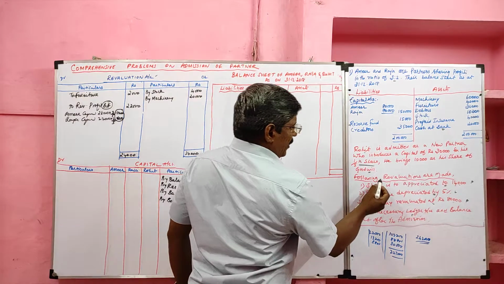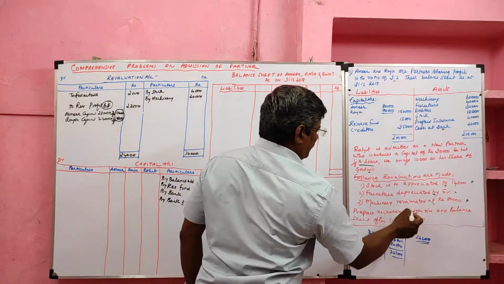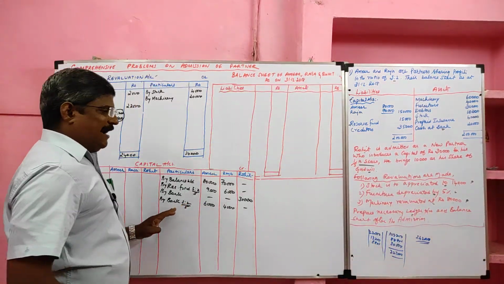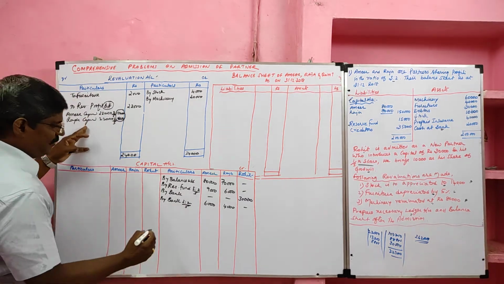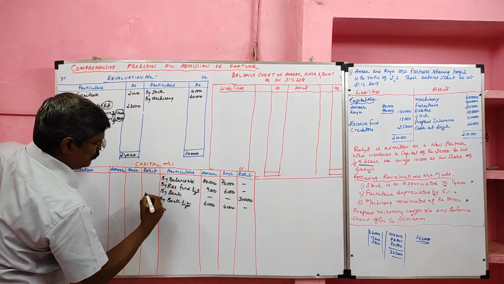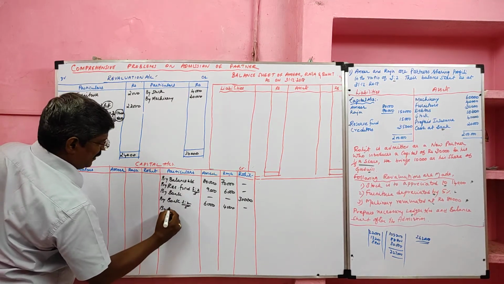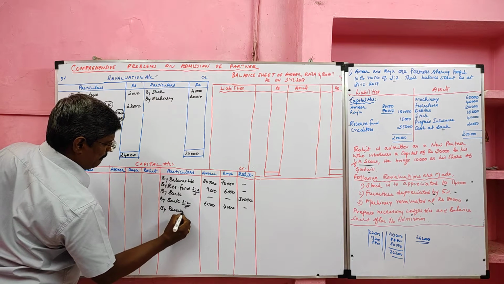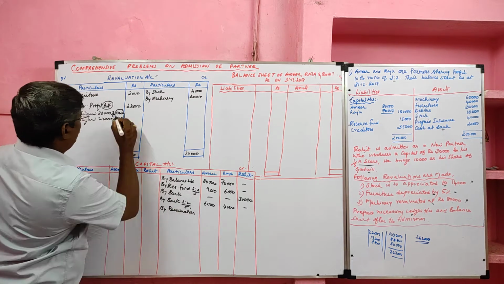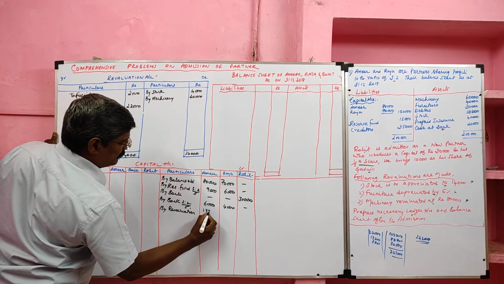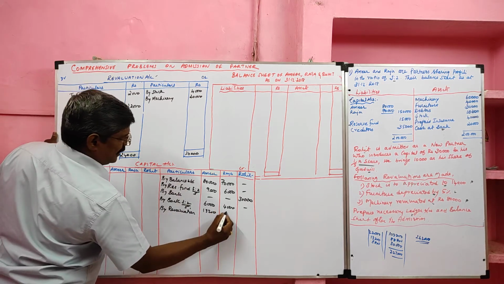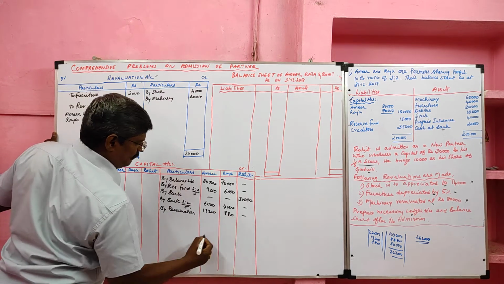Then revaluation items. Revaluation items are not included in the capital account. We will take revaluation profit. Where will it go? It will go to the capital account credit side by revaluation. By revaluation value for Amir 13,200. For Raja 8,800.